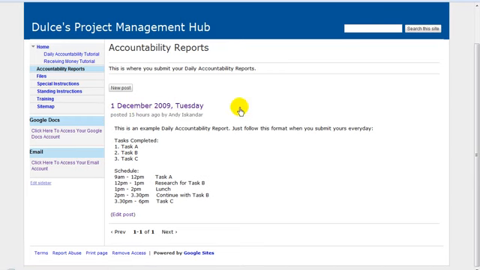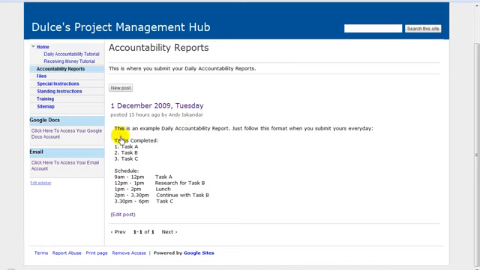For example, today is the 15th of December 2009. You'll write as the title of the post, 15 December 2009, whatever the day is. To make a post, it's very simple. You just click here, new post, and make a post, and submit your daily accountability report. So that's the title, and the first part of the report. This is an example daily accountability report. Just follow this format when you submit yours every day.